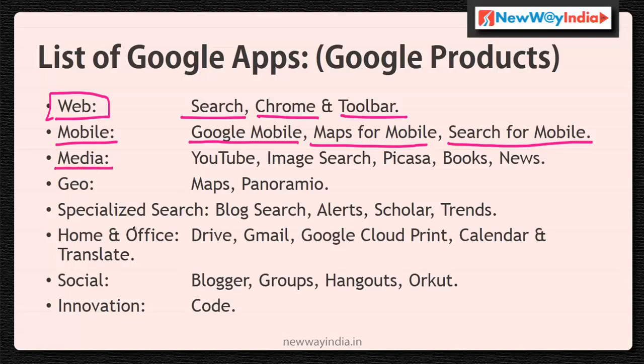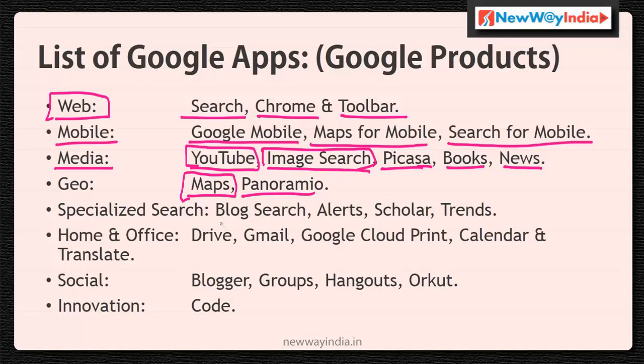And media: images, videos. YouTube, you might know, you have watched YouTube videos, and you might have done image search, not only text-based, but you can search images. And Picasa, this is a storage for images. And Google Books, Google News, these are all media-related applications. You might be using image search and YouTube more, but other things are also there. And Google Maps, if you want to tell your location to your friend, then you might use Google Maps. And Panoramio, this is one more application you will come to know in future.